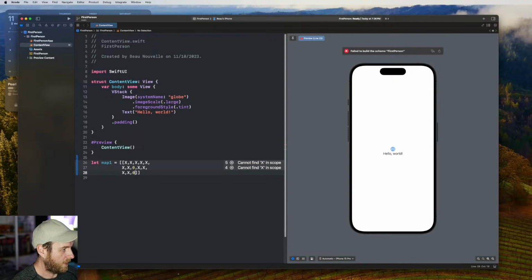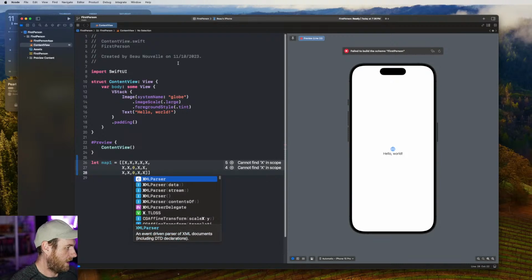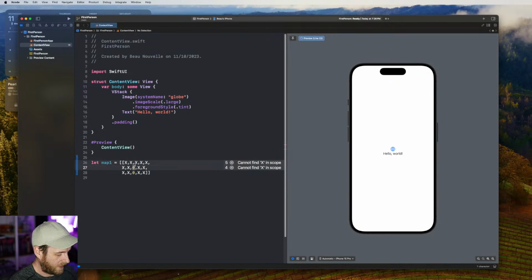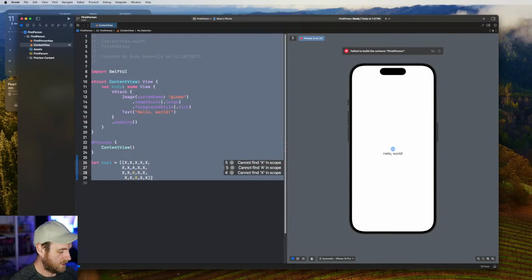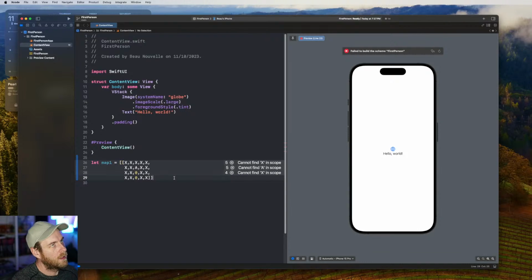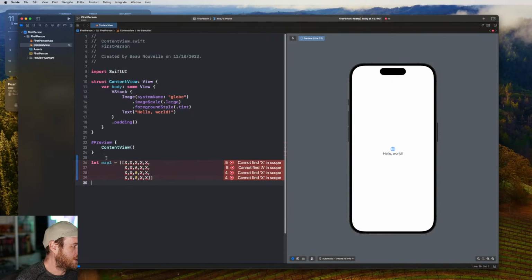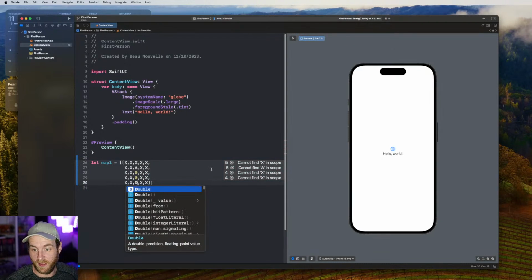Let's do another part of a corridor. Let's say a symbol for the user, the player, could be an A or something like that. 0 could be an empty hallway. And let's just do this again. We'll do a 5x5. I'm just sort of giving an example here, so this is probably not how it's actually going to be laid out. And then I'll add another one. And the last one here might be D for a door, or the end of the level.